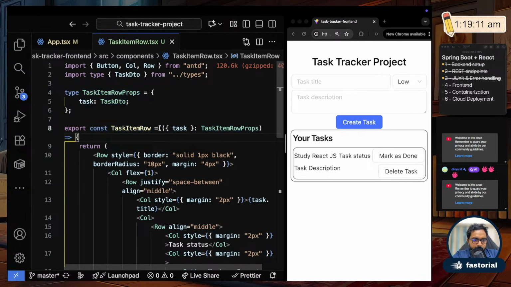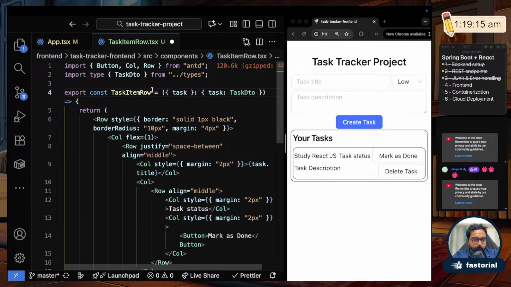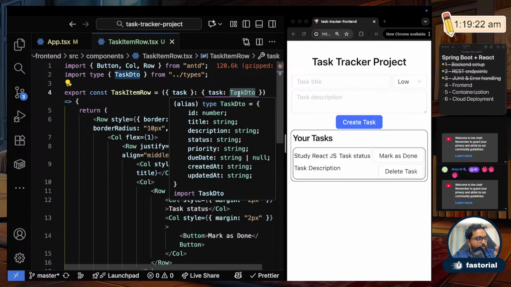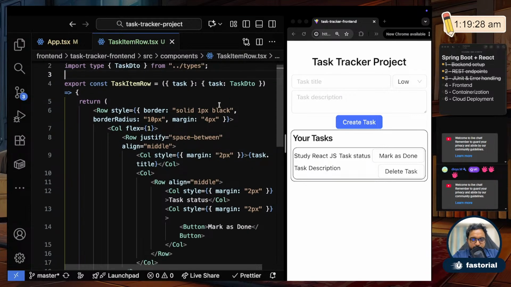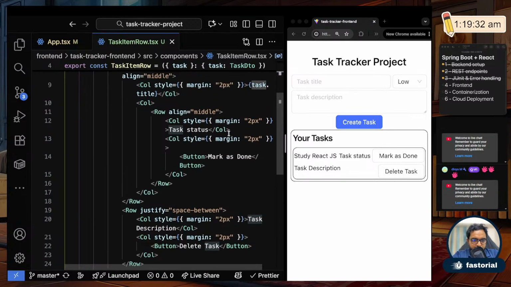So I'll just write that. Okay, and I'll remove this stuff. Okay, so I am getting a task object and I'm saying that the task object is of type task DTO in the prop drill. Okay, so apparently this is what we are supposed to do. Okay, so with that we have defined, received the task item. Now what's next? Now we'll change these items also.